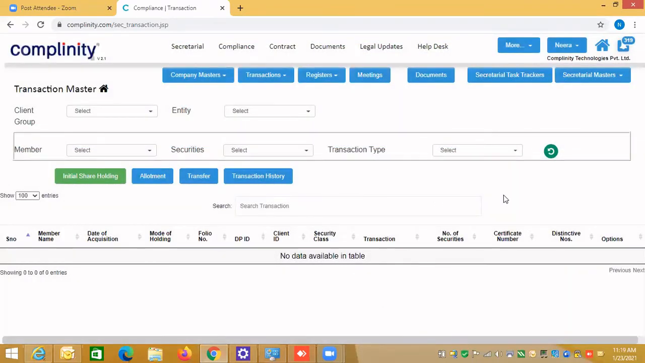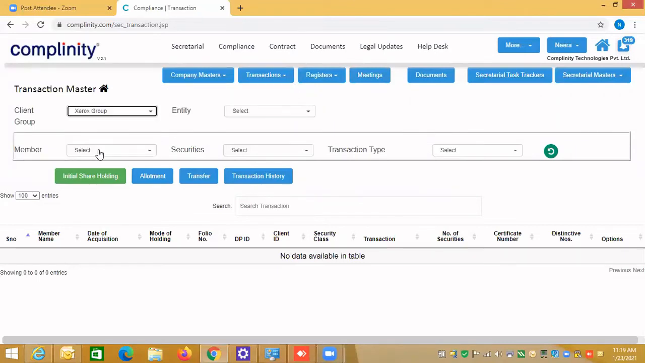Please unmute yourself and ask the question if you have. Any questions from any of the attendees for the company masters transactions? So I believe it's pretty clear.